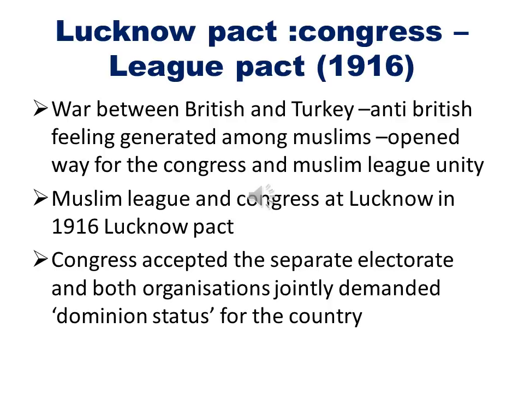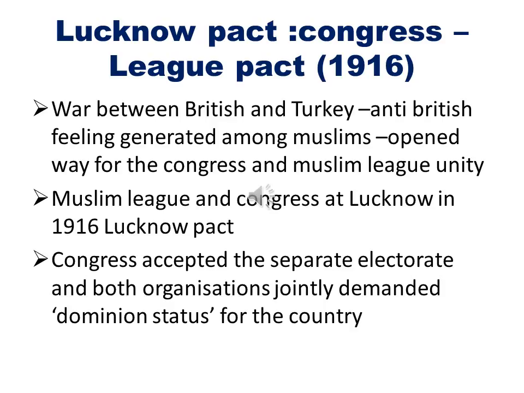Then, an important step forward in achieving Hindu-Muslim unity was the Lucknow Pact of 1916. Anti-British feeling was generated among the Muslims following a war between Britain and Turkey, which opened the way for Congress and Muslim League unity.